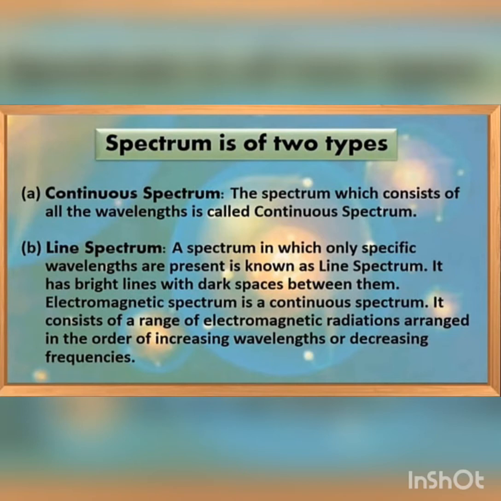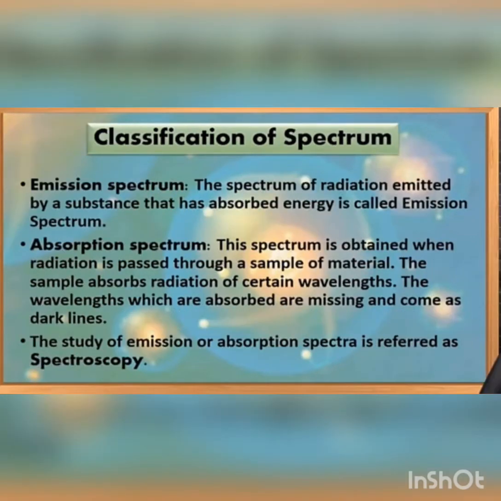Electromagnetic spectrum is a continuous spectrum. It consists of a range of electromagnetic radiation arranged in the order of increasing wavelength or decreasing frequencies. Only a small portion of electromagnetic radiation is visible to our eyes.